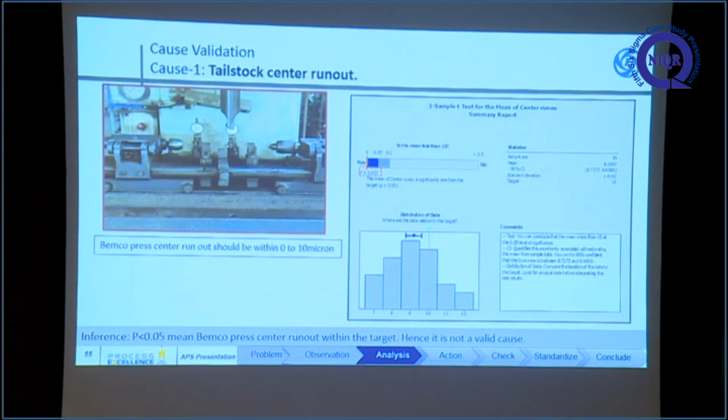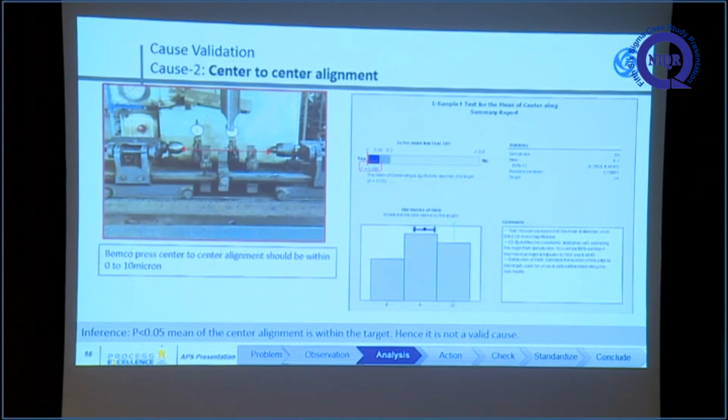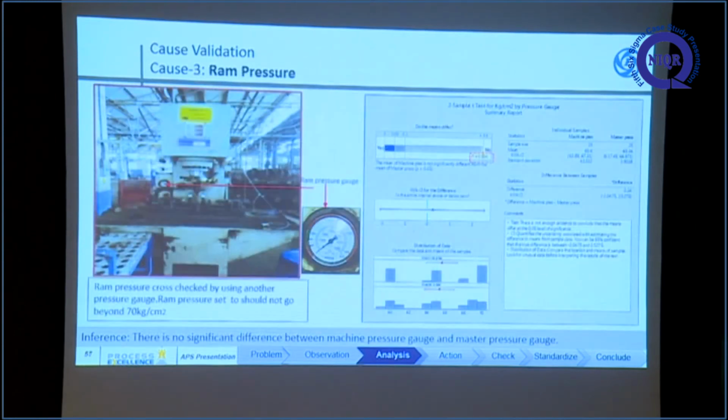So we measured the center runout and ran a one sample test. The p value is less than 0.05, which means the Bemco center runout is within the target. Hence this is not a valid cause. Similarly, the center to center alignment was also checked with a one sample test. It is also within the target. Hence it is not a valid cause. The third one is ram pressure. If the ram pressure is not sufficient to remove the bend in the input shaft, it is one of the causes.